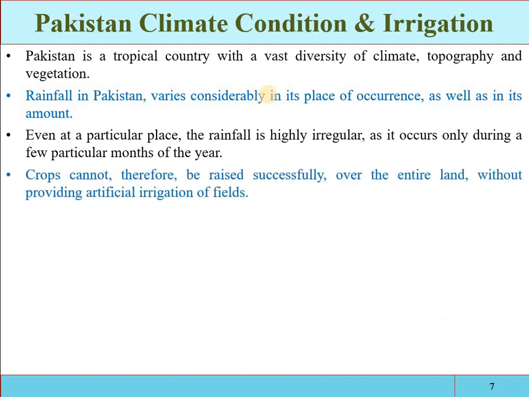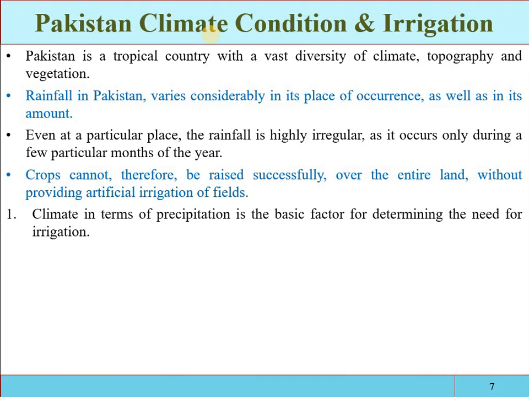Crops cannot therefore be raised successfully. As we have discussed, the rainfall is highly variable both temporally and spatially, so the crops cannot be grown successfully over the entire land without providing artificial irrigation of water. If we are not providing the water artificially, then the crop growth will be badly affected. And if the crop growth is affected, then automatically the economy of the country will be affected.